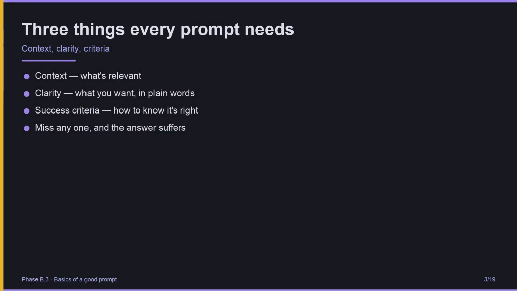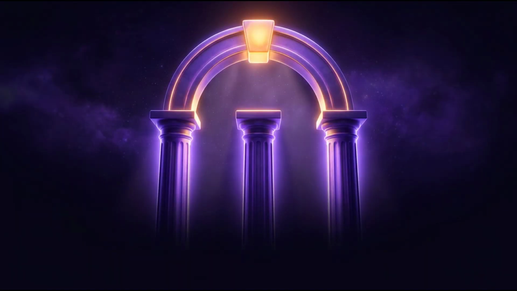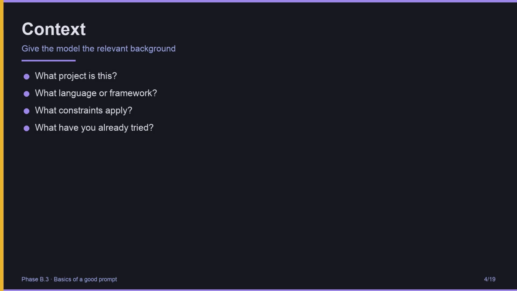Every good prompt is three things: context, the relevant background the model needs; clarity, what you actually want, in plain words; and explicit success criteria, how to know the answer is right. Miss any one of these, and the answer suffers. We will look at each one in turn. Three things: context, clarity, criteria. Miss any, suffer. First, context.